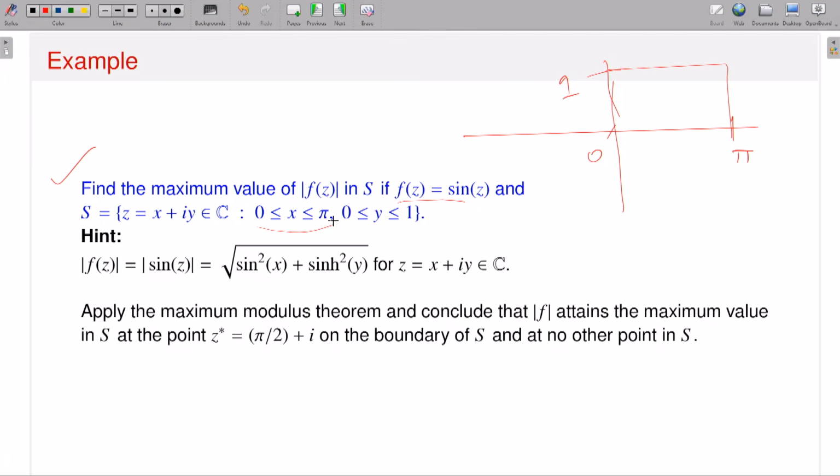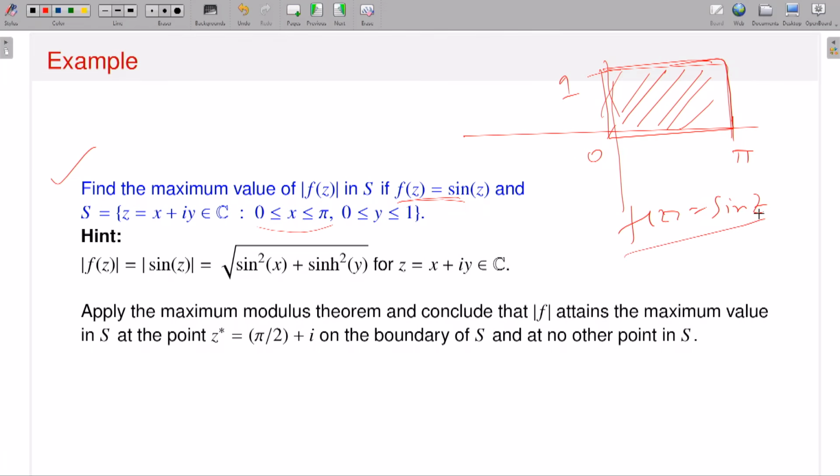This is all boundary points included. That means x is greater or equal to 0, lesser or equal to pi, and y is greater or equal to 0, lesser or equal to 1. That means it is this kind of domain, including the boundary, right? So the first conclusion is that the set S is closed and bounded, therefore it is a compact set. And what is your function? My function f of z is equal to sine z. Now sine z is an entire function in the whole complex plane.